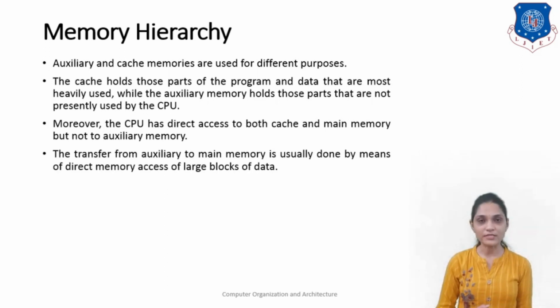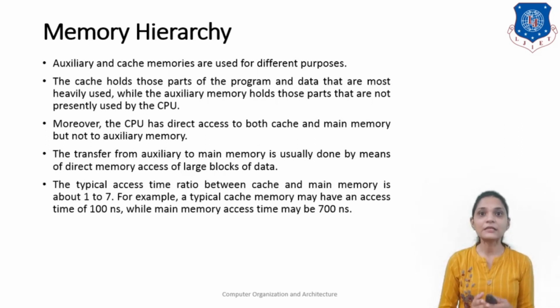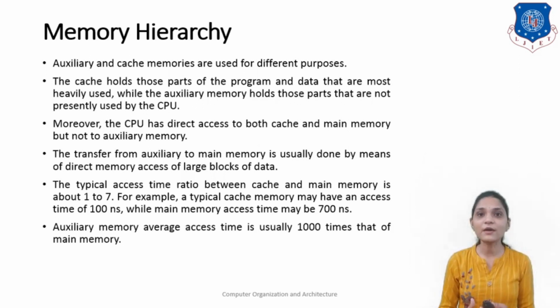The transfer from the auxiliary memory to the main memory is usually done by means of direct memory access of large blocks of data. The typical access time ratio between the cache and main memory is about 1 to 7. For example, a typical cache memory may have an access time of 100 nanoseconds while the main memory has an access time of 700 nanoseconds. So that means the main memory has 7 times larger access time as compared to cache memory. Auxiliary memory average access time is usually 1000 times that of the main memory.